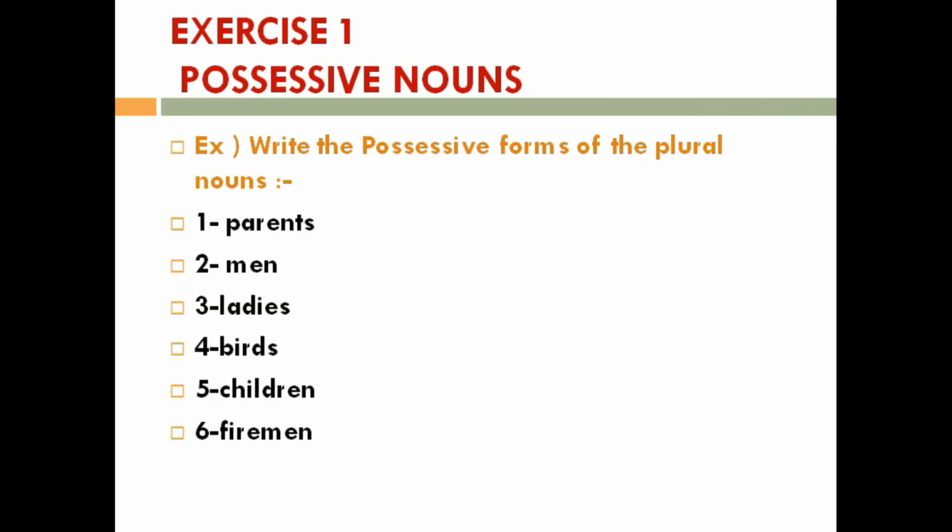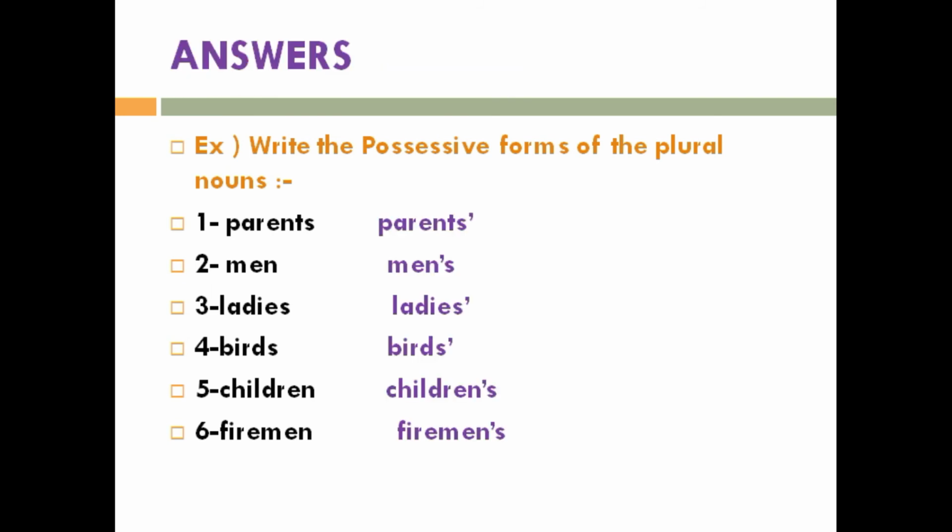Yes, children, let's do exercise 1 of possessive nouns. Write the possessive forms of the plural nouns. Parents, men, ladies, birds, children, firemen. Now, yes, children, let's see the answers.